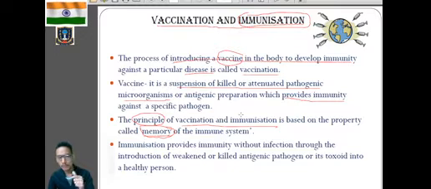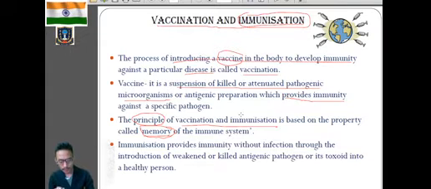Mr. T's body will respond to that vaccine by the formation of antibody, because Mr. T has B lymphocytes and T lymphocytes. B lymphocytes will help in the formation of antibody, and at the same time lead to the formation of memory cells.